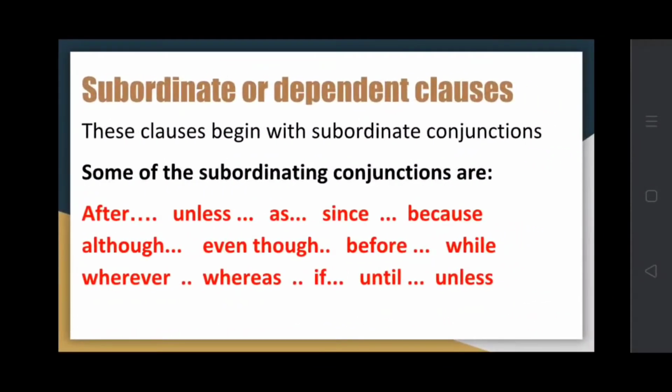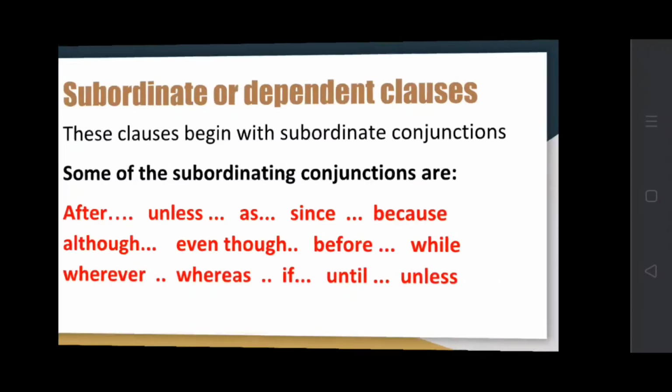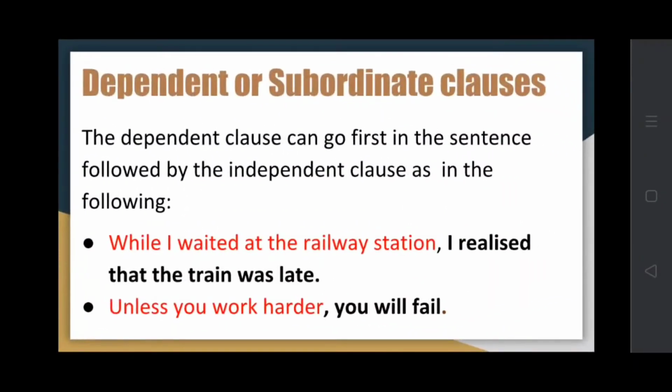Now, subordinate clauses begin with subordinate conjunctions, and they are after, unless, as, since, because, although, even though, before, while, wherever, whereas, if, until, and so on. The dependent clause or subordinate clause can go first in the sentence, followed by the independent clause.